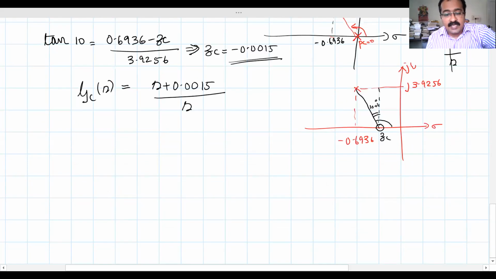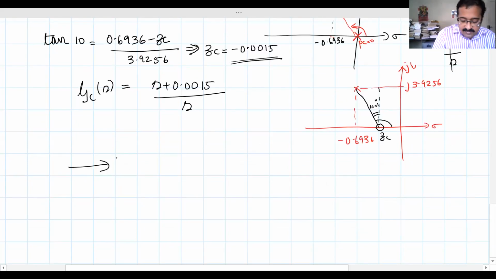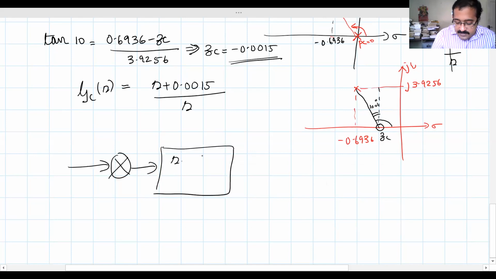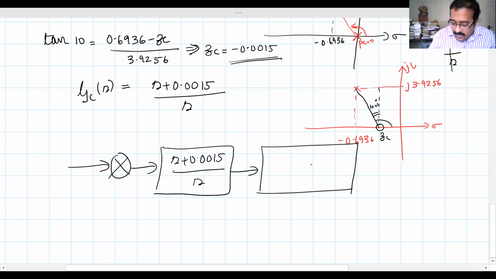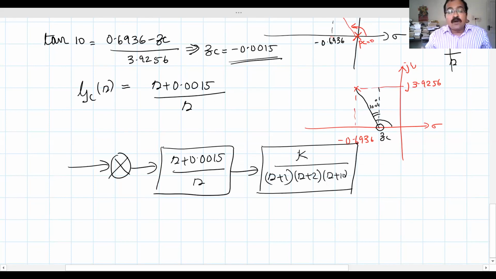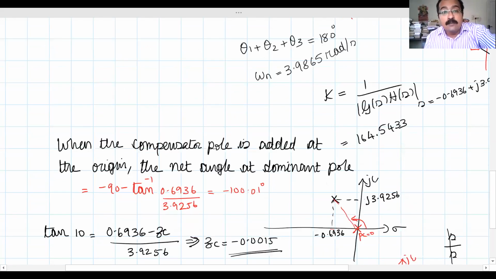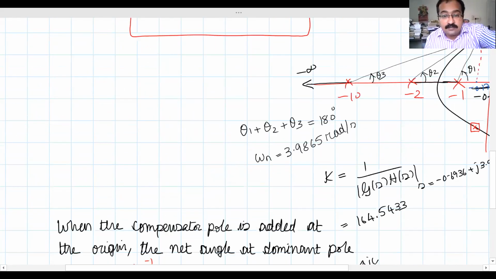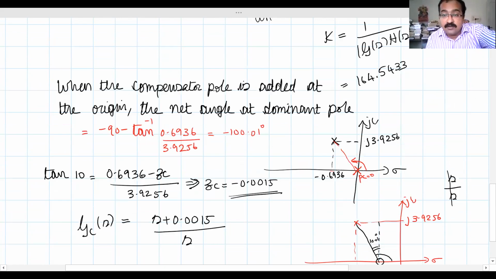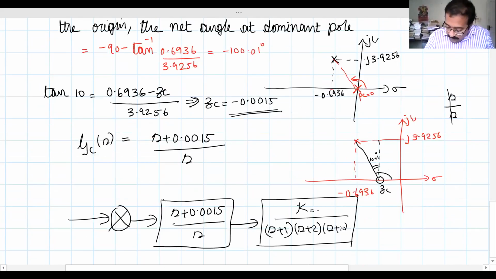Right now our compensated system will be something like this. We have a compensator transfer function S plus 0.0015 by S, and then we have our plant K divided by S plus 1 into S plus 2 into S plus 10. What's the K value here? The K value will be the same as what we found, because our dominant poles are not changing. 164.5433.